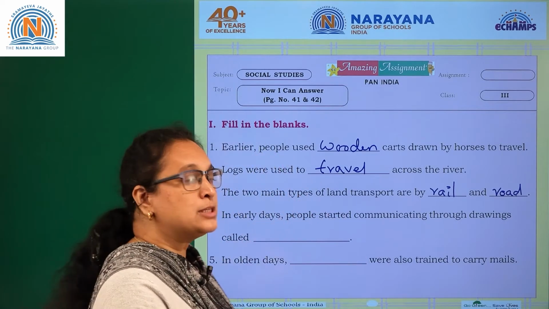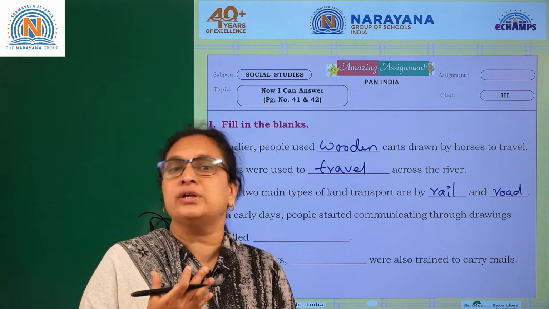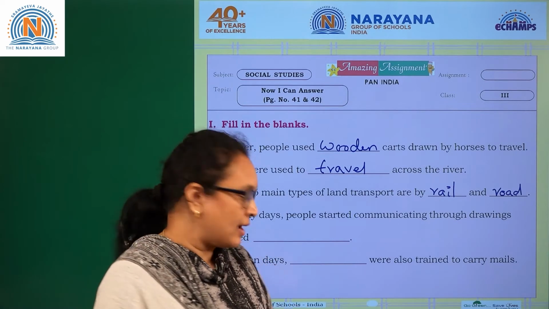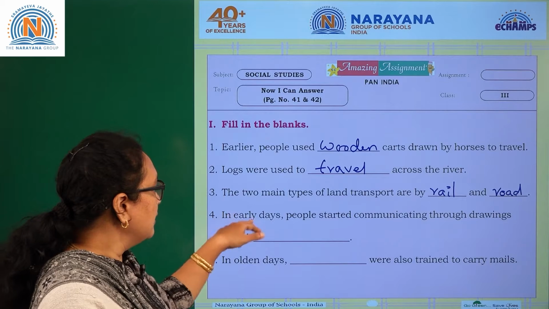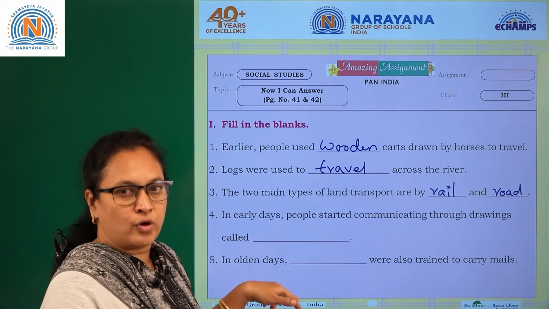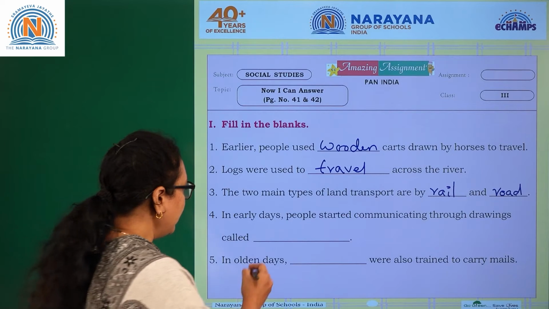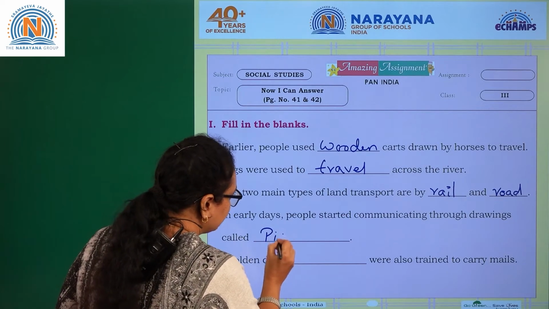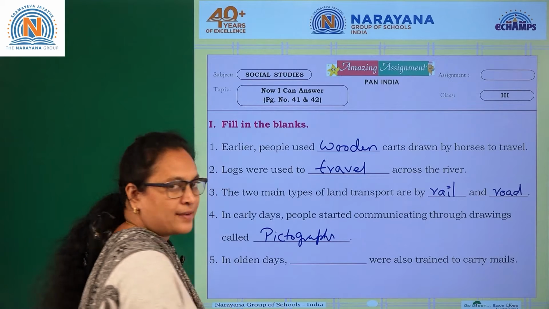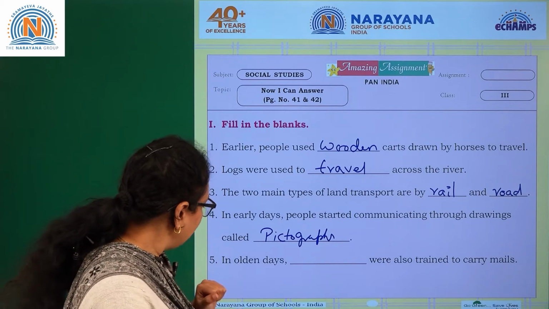So early days people used to draw with the pictorial diagram, that is called pictograph. So what is the answer for this? In early days people started communicating through drawing called pictograph, or it is also called pictography. It is called pictographs. Is it clear?